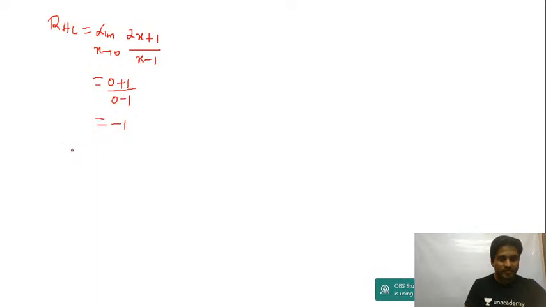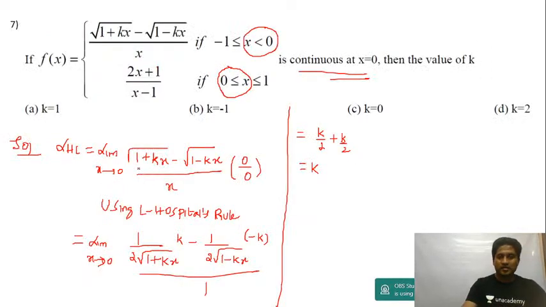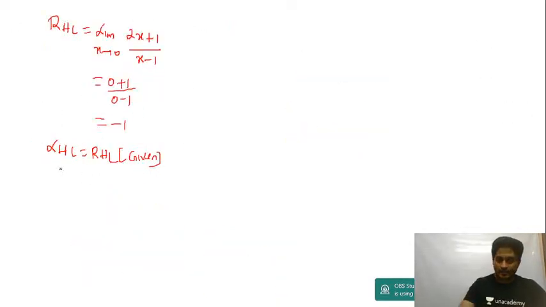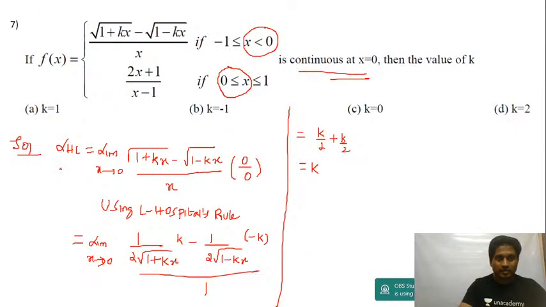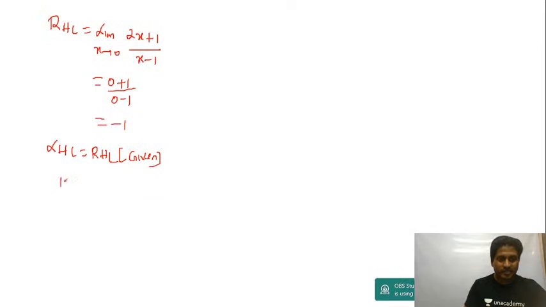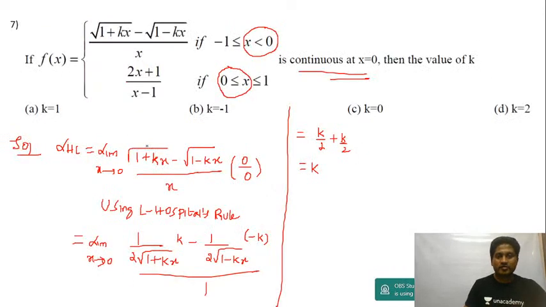So left hand limit is equal to right hand limit, because it's already continuous. This condition is given in the question. Right, so what is left hand limit? Left hand limit, I got k by root x, which is 1 by 2 root x, k by 2 plus k by 2. Left hand limit is k, right hand limit is minus 1. So answer will be equal to minus 1. It's B.